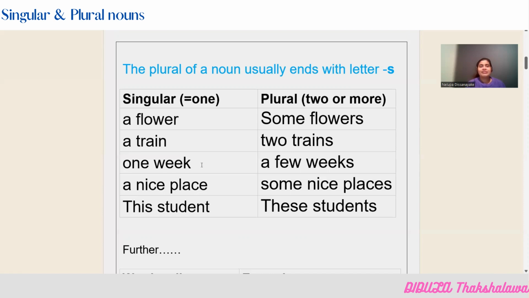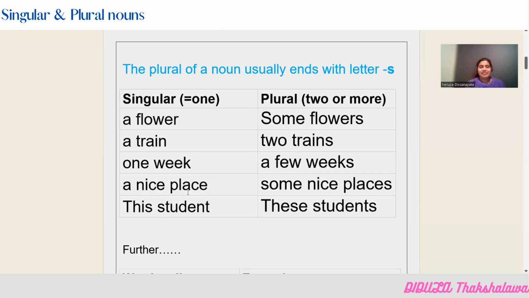One week, just a single week. And then when you want to say more than one week, you can say a few weeks. A few weeks. Still the noun ends with letter S here. But when you use the word few, we normally use it with the letter a: a few weeks. We cannot say a weeks, we have to say a few weeks. That means a couple of weeks, more than one week.